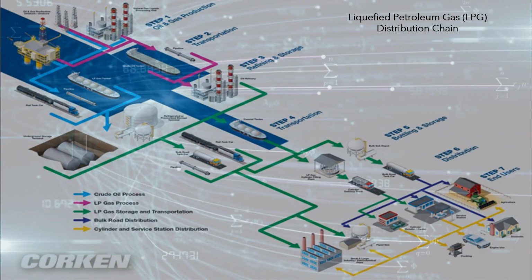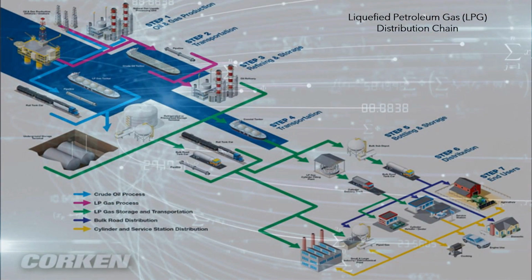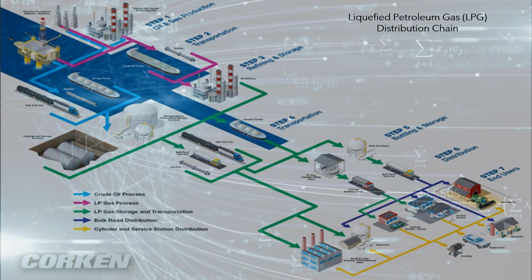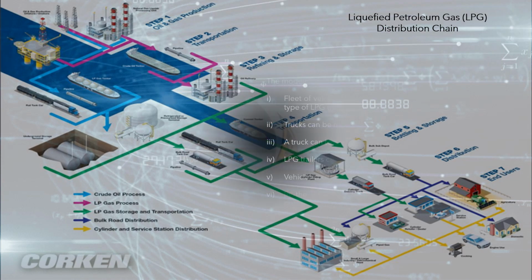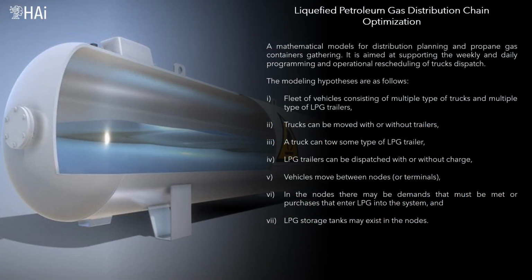Similarly to oil and LNG, the liquefied petroleum gas, LPG, distribution chain may be modeled as an optimization mathematical model. Liquefied petroleum gas distribution chain optimization. These are mathematical models for distribution planning and propane gas container gathering. It is aimed at supporting the weekly and daily programming and operational rescheduling of truck dispatch. The modeling hypotheses are as follows.